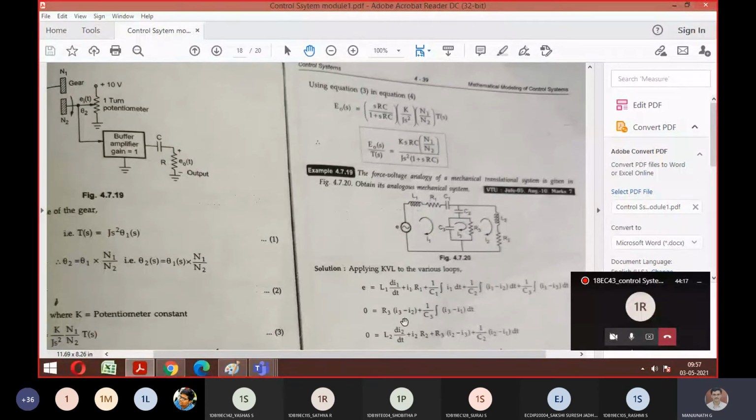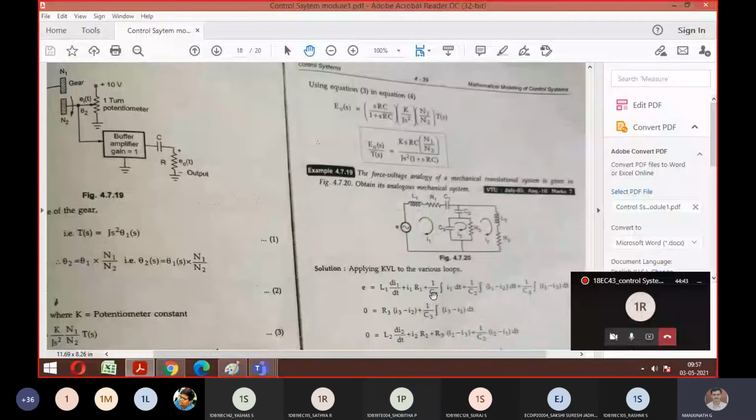In the analogy, M is replaced with L, then B is replaced with R, and K is replaced with 1 by C. So that much you remember, right? We have to implement it back. So this is what we want now.